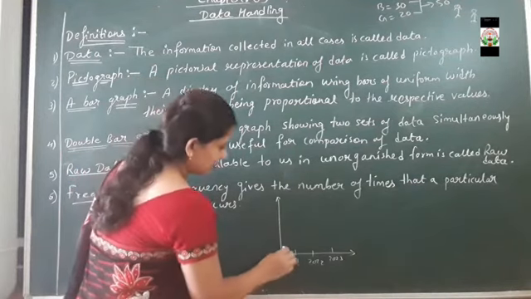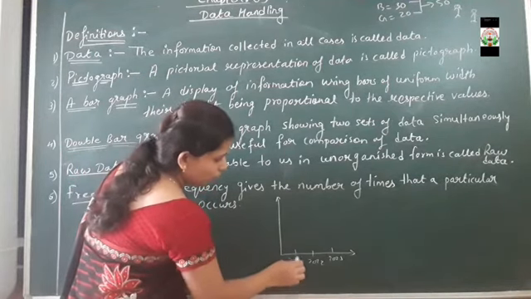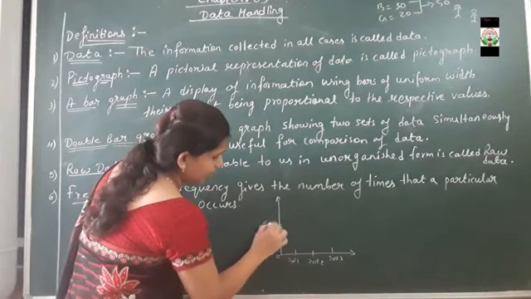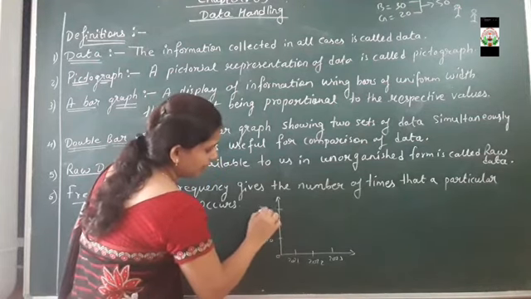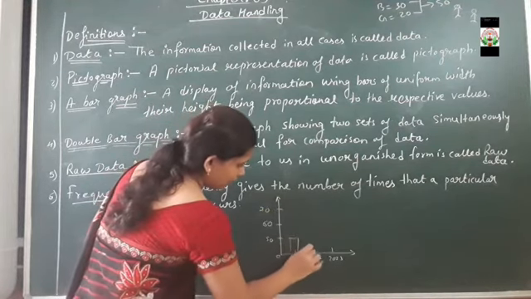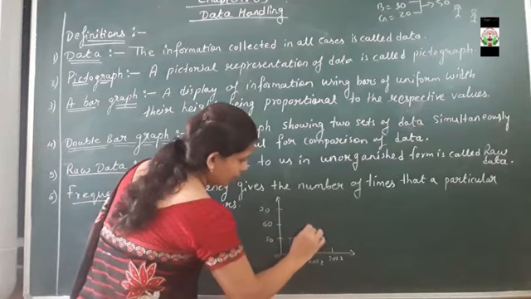Suppose in 2020 to 21 the number of students is 50, then it increases to 60, then it increases to 70. Like this the data will be there with us. This data will be given in the question.